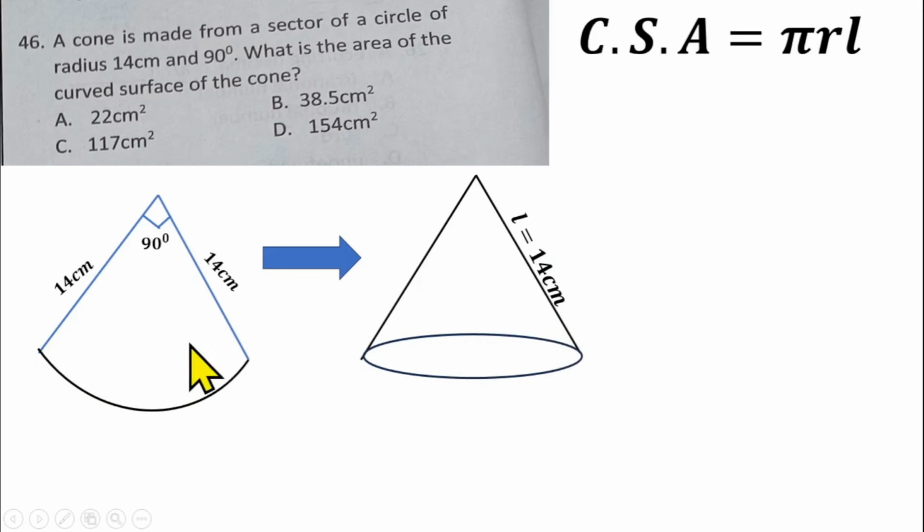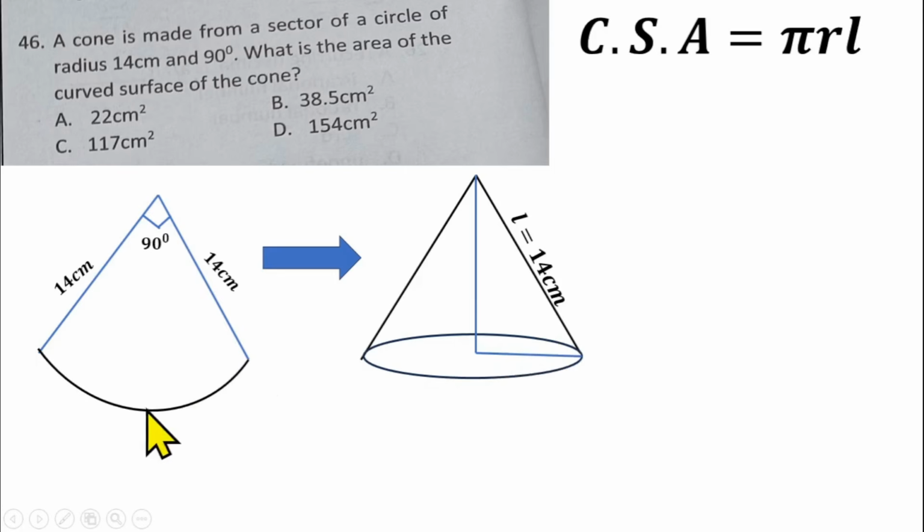By the time we fold the sector, the length of the arc of the sector will become the circumference of the base of the cone. From there, we can derive the base radius of the cone.